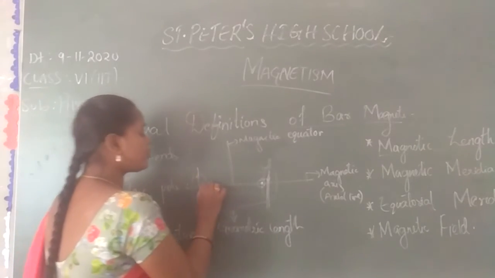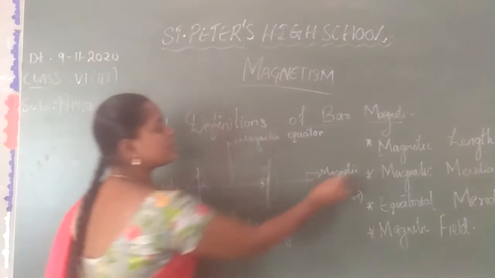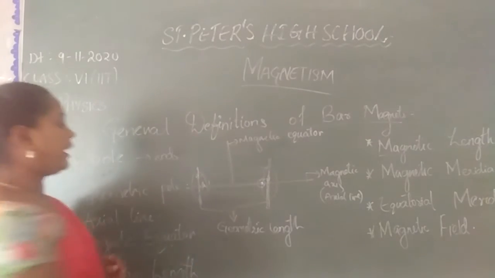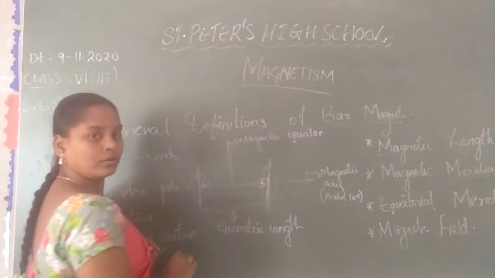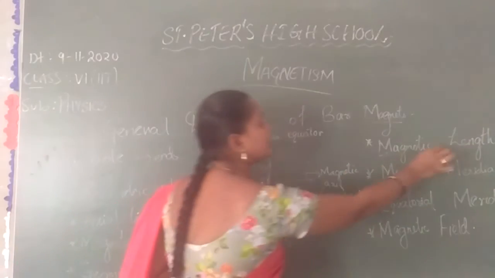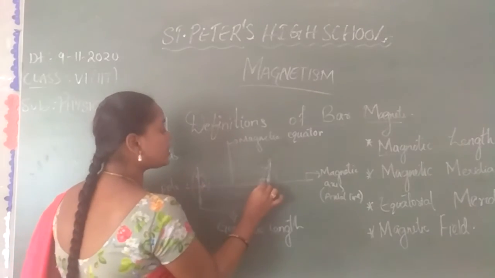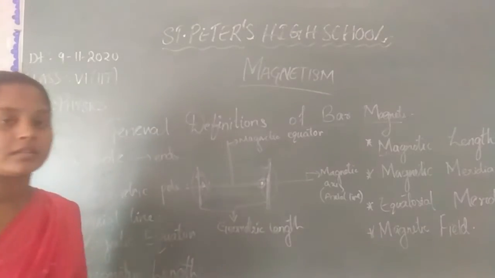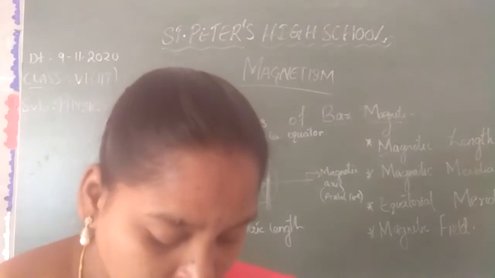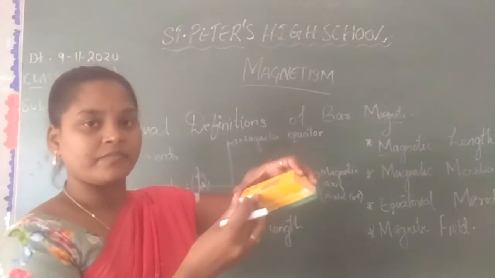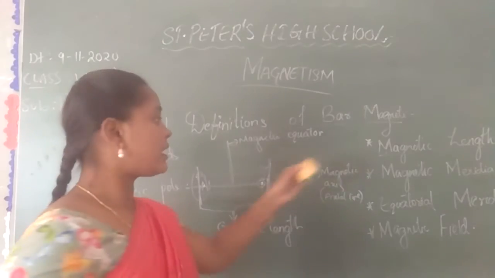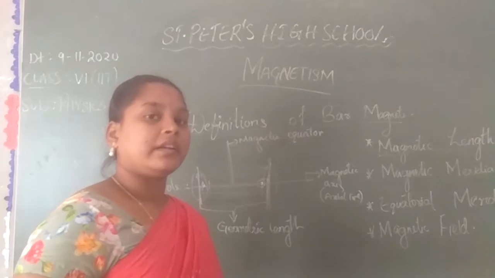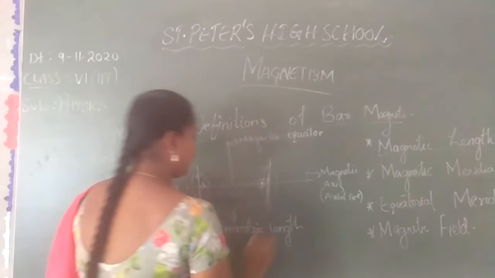The distance between two geometric poles of the magnet is called the magnetic length. Geometric length is from this end to this end, whereas magnetic length is from this pole to this pole. We have measured geometrical length by using the scale and the chalk piece, so we can get it. Whereas magnetic length, we can't get it directly, as it is inside the magnet.